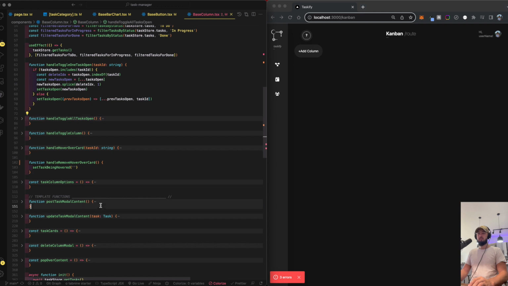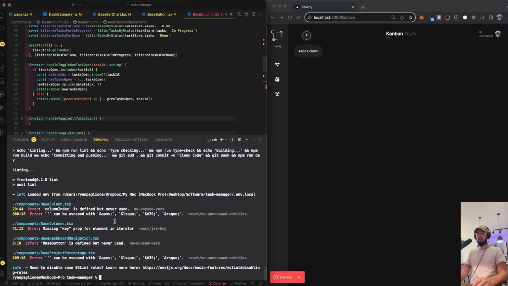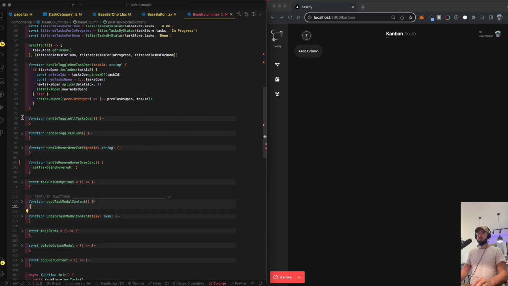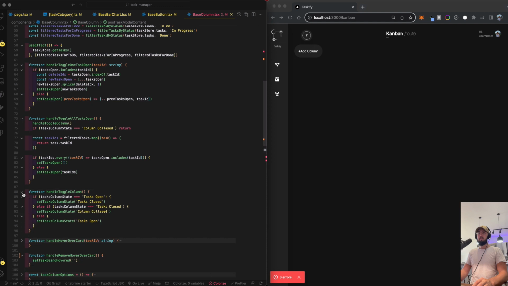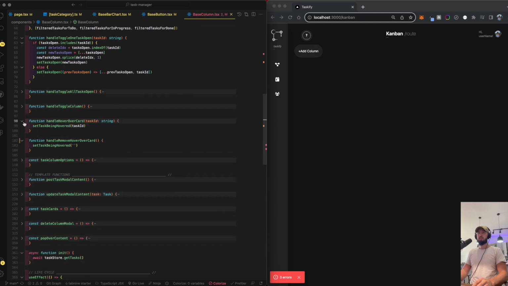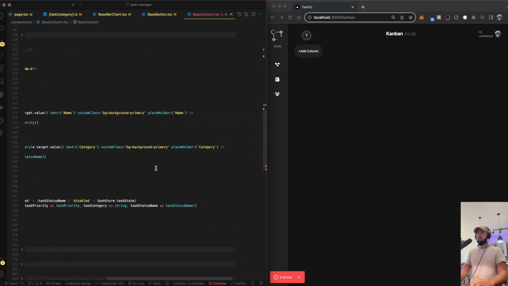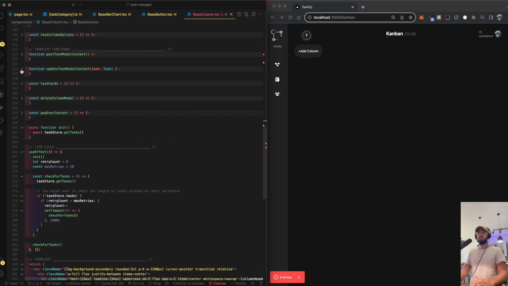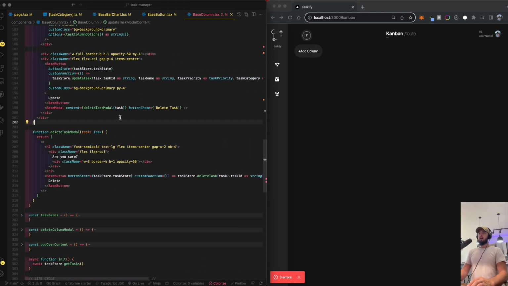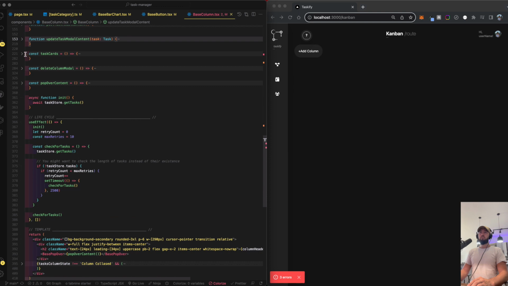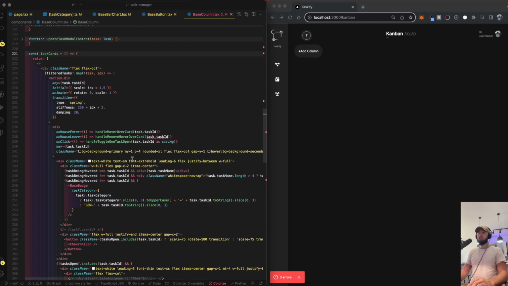So let's see, we're having another error. I have a feeling it's in one of these functions. Let's see, base column, index, base columns key. No, unless it's in one of these. No, not those two. What about these? No, went over those. Okay, maybe our template functions. No, don't see it in the first one. Let's check the second. I don't see it there either. Okay, how about our task cards? Ooh, there it is. Okay, remove task ID. So handle remove, okay, that would make sense because we just changed that.